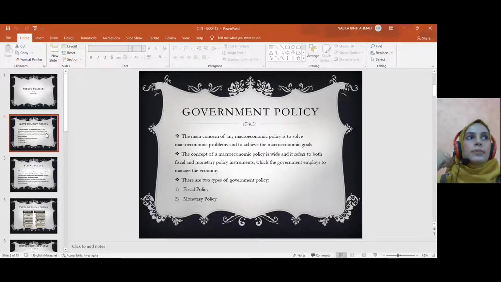So bermaksud di sini, pendapatan terbesar government adalah daripada tax revenue lah. So basically there are two types of tax, direct tax dan juga indirect tax. Direct tax adalah tax where the burden of the tax falls on the taxpayer and cannot be shifted to someone else. Contoh direct tax ni macam income tax, corporate tax.